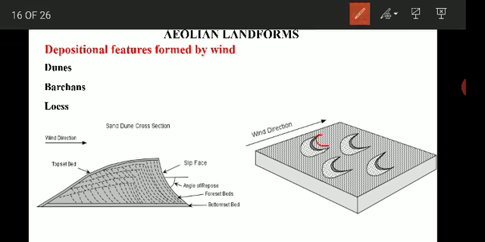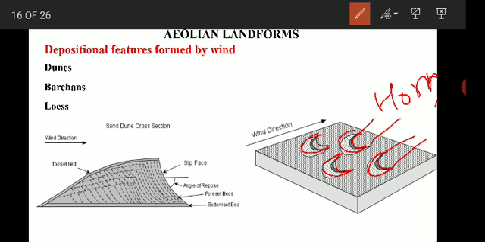Yes, so these are the crescent shape, or half moon shape deposits of sand. They are crescent or half moon shaped dunes of variable size, and this pointed portion is called the horn of the dune.